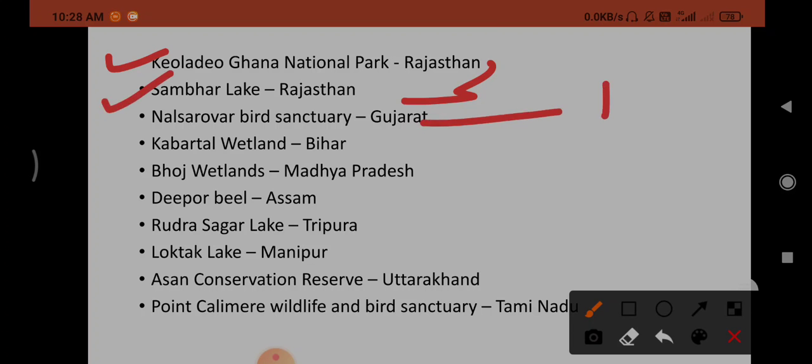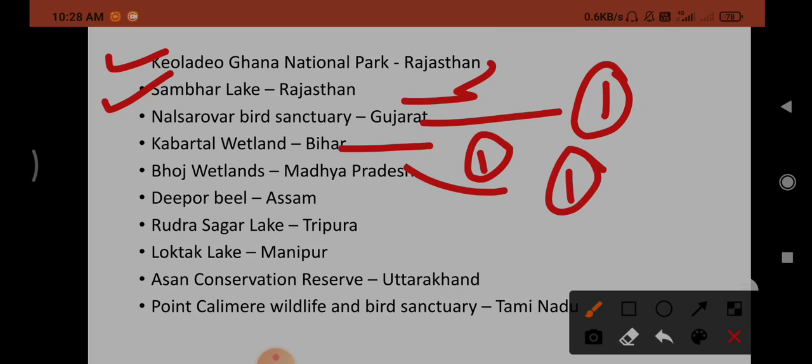Gujarat is having only one Ramsar site. What is it? Nal Sarovar Bird Sanctuary. Next, Bihar. Again Bihar is also having one Ramsar site, Kabartal Wetland, which is in Bihar. Bhoj Wetlands, Madhya Pradesh. This is also a Ramsar site of India.